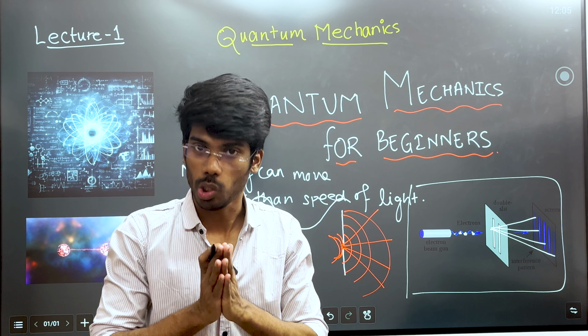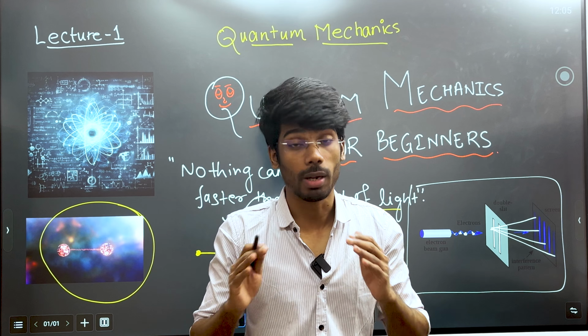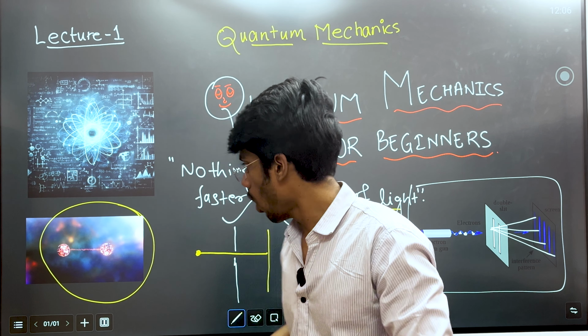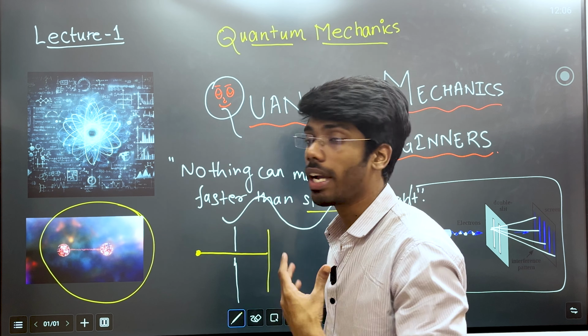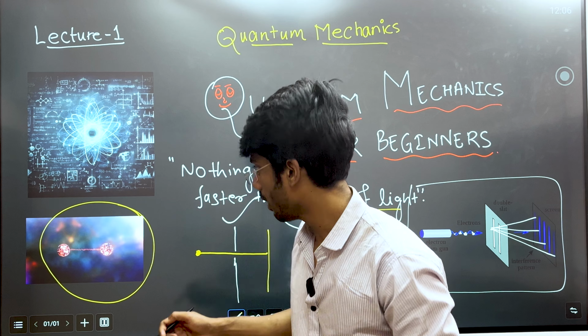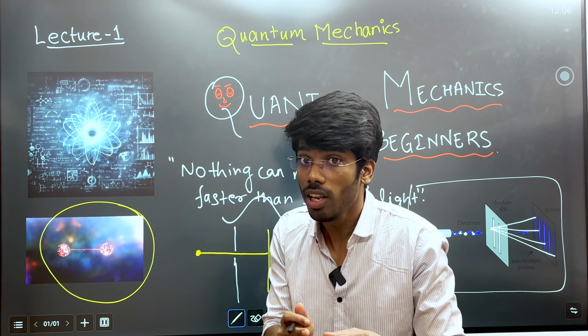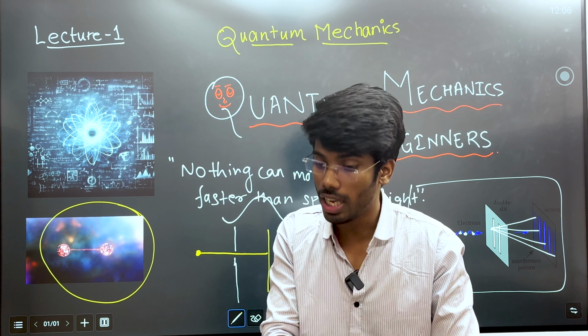Now, when we think about quantum mechanics, there are certain particles in pairs which have a certain kind of information. What kind of information? No one knows, but we will see what it could be, right? So when we talk about two particles, they are entangled. Entangled means they are connected. They are connected by some kind of information, and that information travels faster than the speed of light.